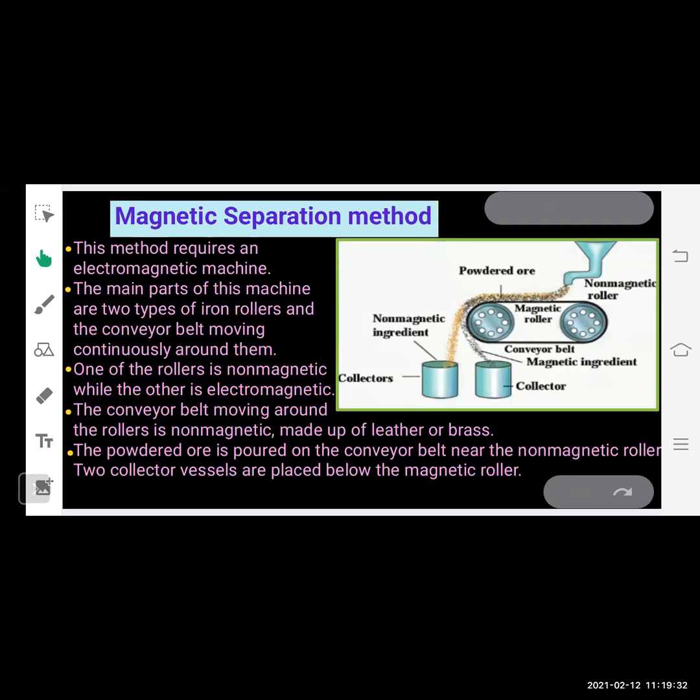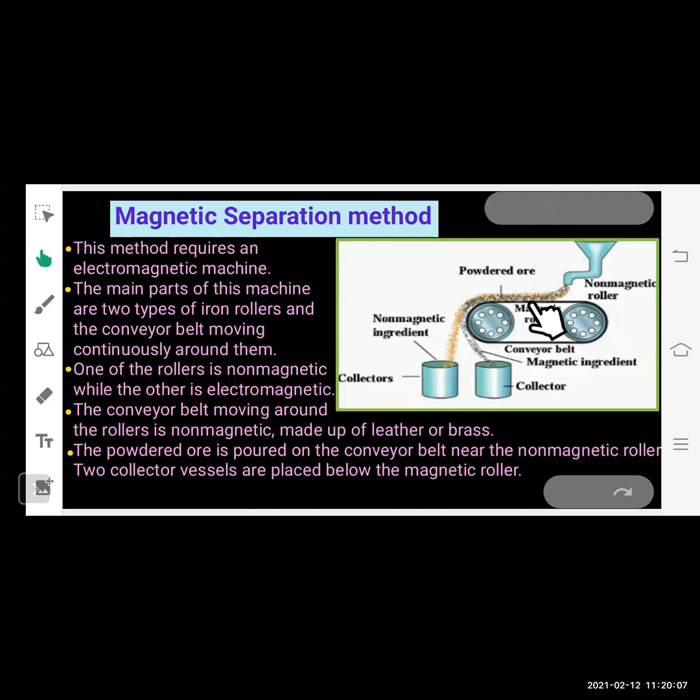As you can see, the word magnetic comes here. That means it is related to the magnetic property. This method requires an electromagnetic machine, and it is applicable for ores which are magnetic in nature, like iron ore. So you can see the figure here. The main parts of this machine are two iron rollers. This is the one and this is the second iron roller.